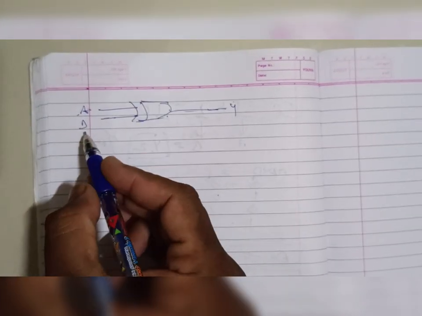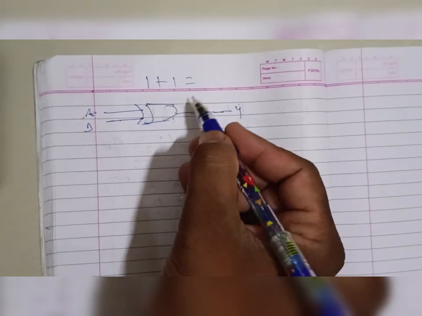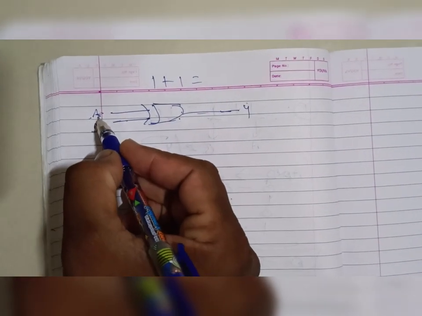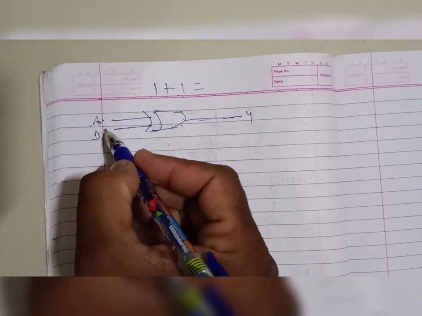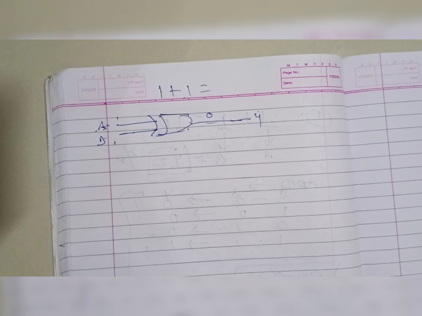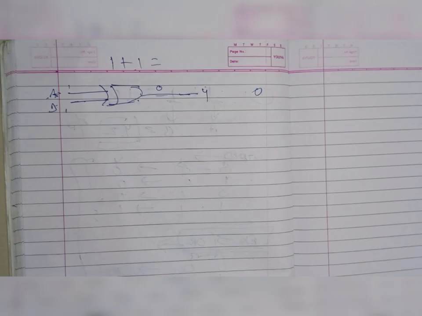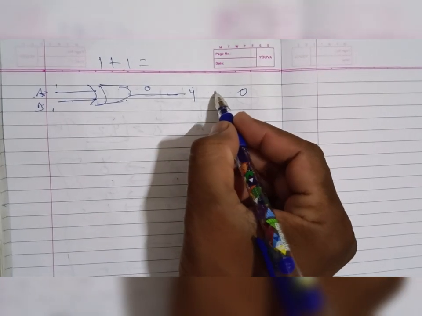Now the input. Now what we are doing, 1 plus 1 we are adding. Means A will be 1 and B will be 1. Then the output will be 0. Okay. That's called Y. Output Y is equal to 0.